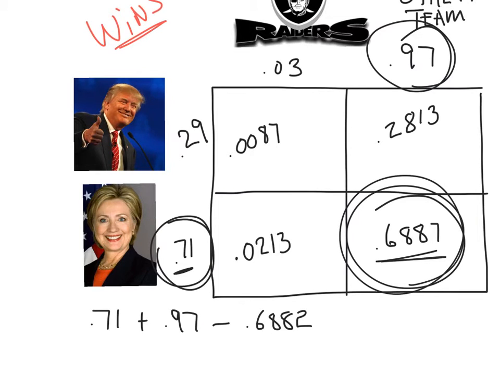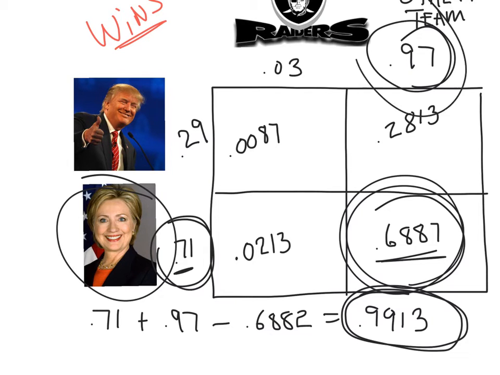Okay, let me find out what the result of that is. Just a second. The result is, wow, it's very high: a 99% chance that one or the other happens. Now, I don't know if that's a sure thing, because we can't really say that since Hillary did not win the election, the Raiders are a lock. But anyway, that's where we're at with this.